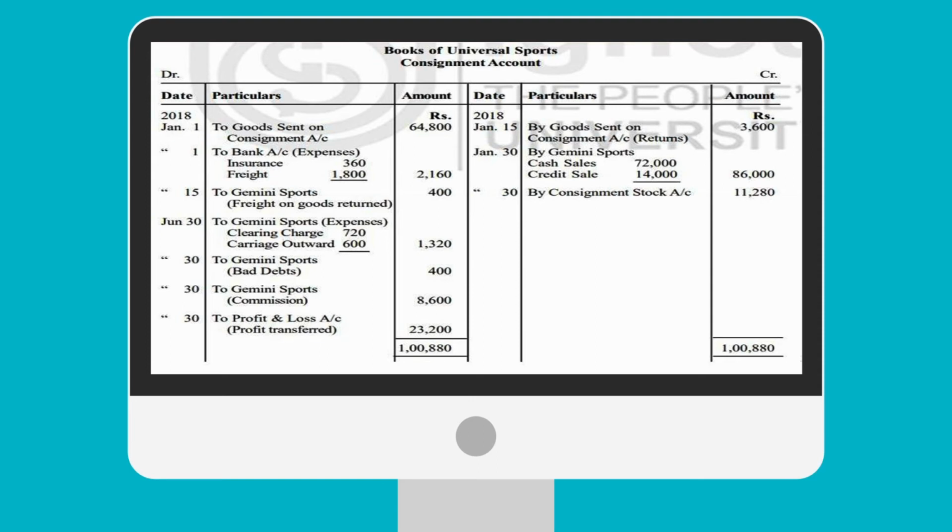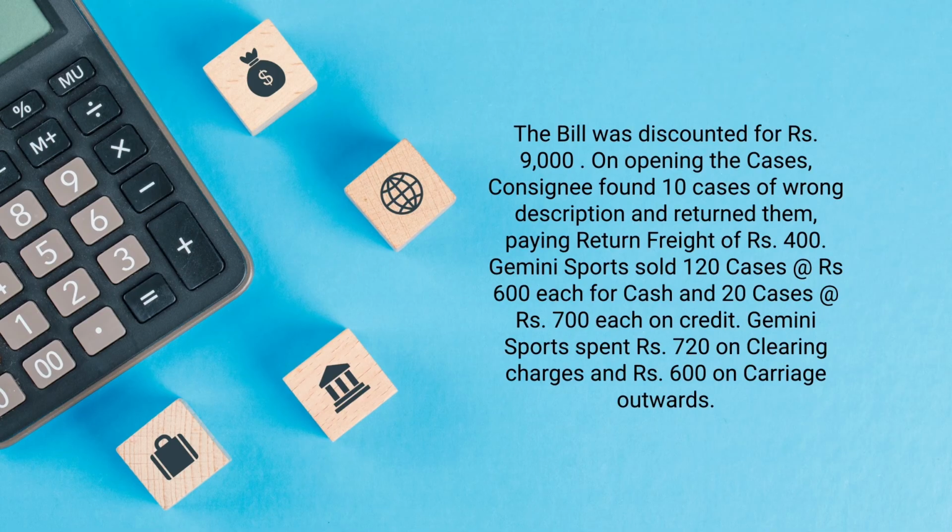Now first we will see how this figure of 86,000 has arrived, how this figure of 3,600 has arrived, and how the valuation of stock is made against rupees 11,280. So first the figures of sales 86,000.